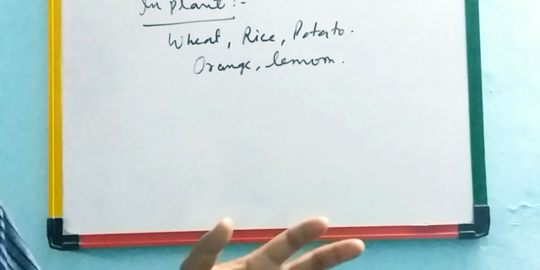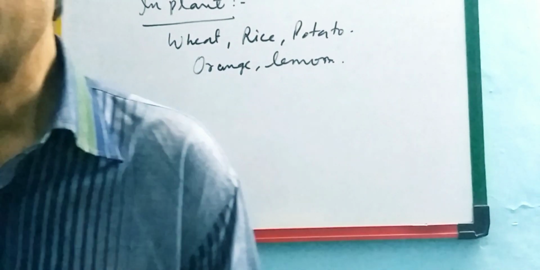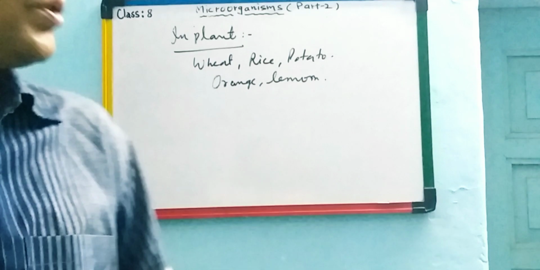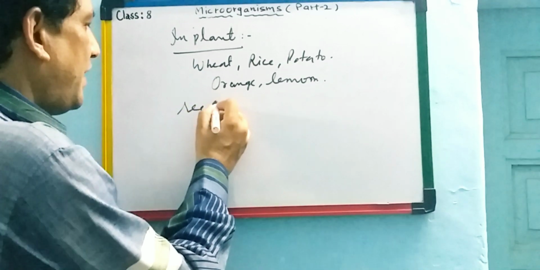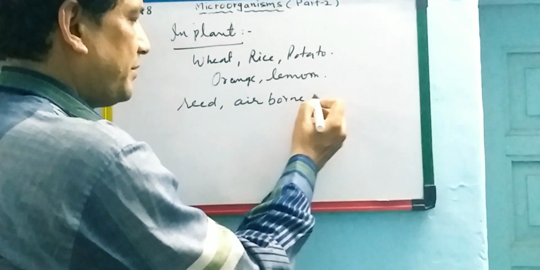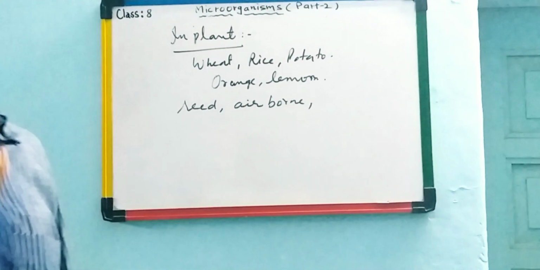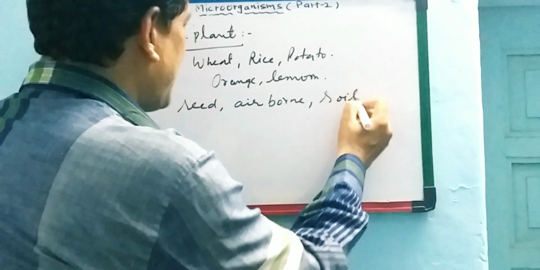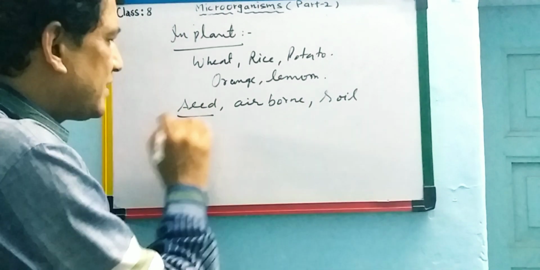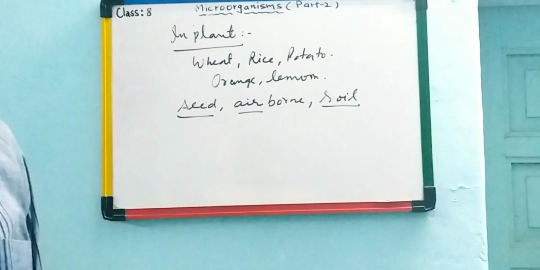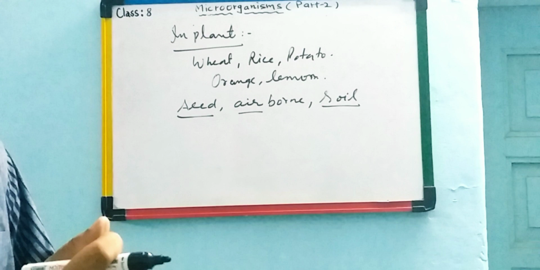So what role are the microorganisms playing? Like in rice, plant diseases are there. They are transmitted through seed-borne diseases, airborne diseases, and one more, that is soil-borne diseases. It means microbes may be present in the seeds, air, and through the soil or water. So these common diseases affect the plants.